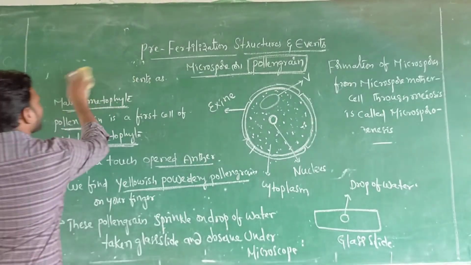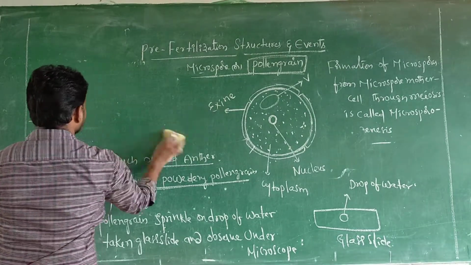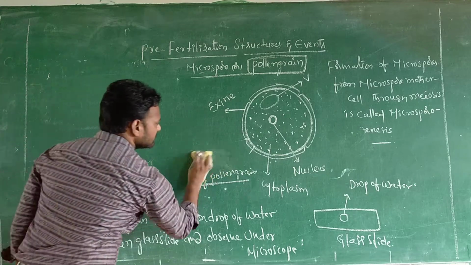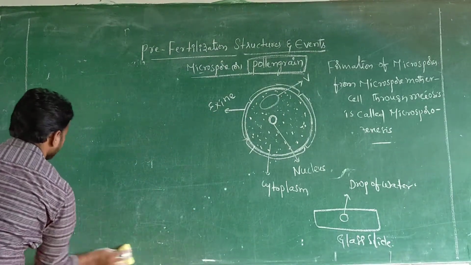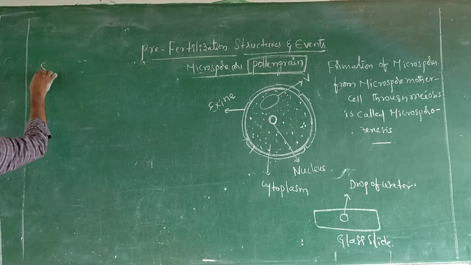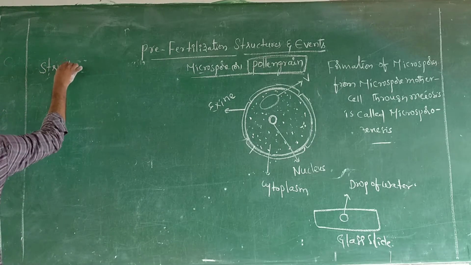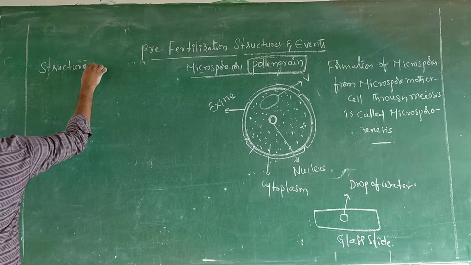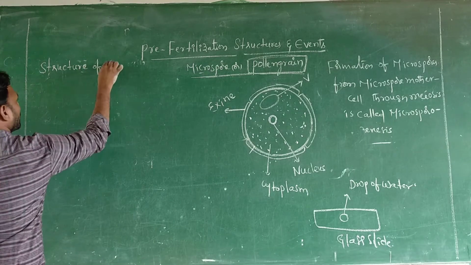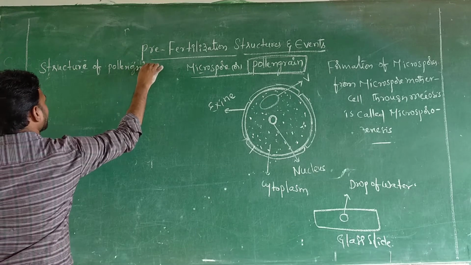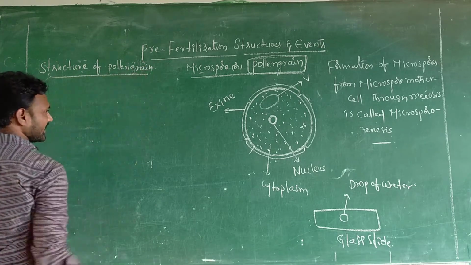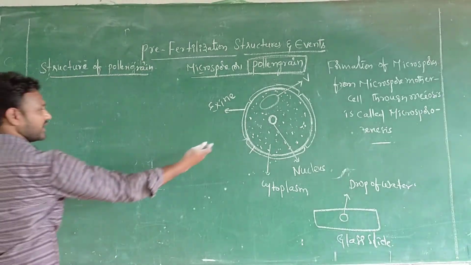Sir, what is the structure of pollen grain? Very simple. This is the structure of pollen grain.